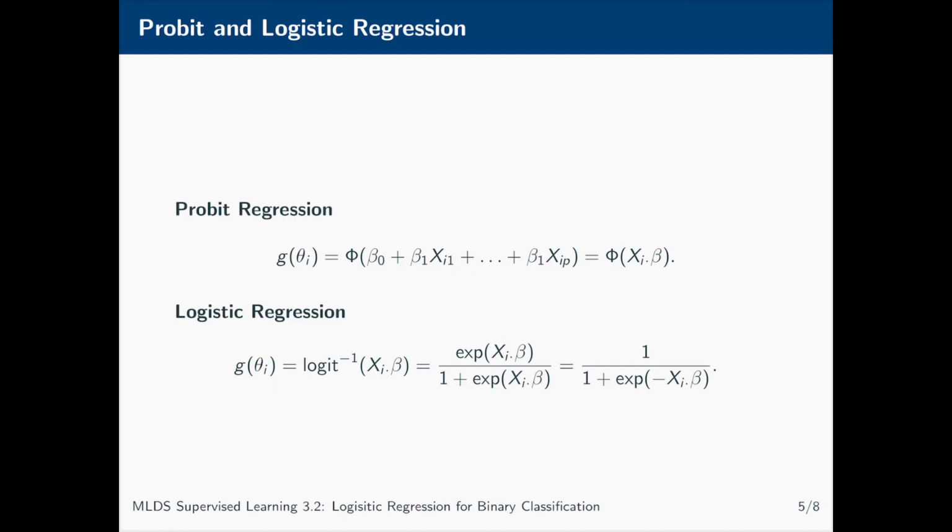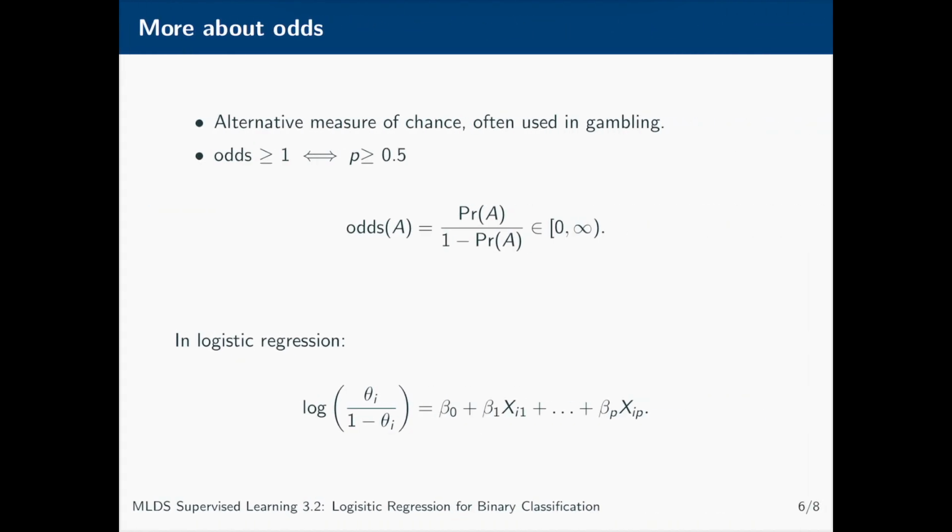And for those of you not familiar with odds, they just give us another way of expressing probabilities in which addition and multiplication are the key operations rather than multiplication and exponentiation. They're very often used in a gambling context because they give an easy interpretation of whether or not a bet is good to take. So on this next slide we can see a definition of what the odds are. The odds of an event A is simply the probability of that event happening divided by the probability of that event not happening. Odds values therefore take non-negative values, and values greater than 1 indicate that something is more likely to happen than not to happen.